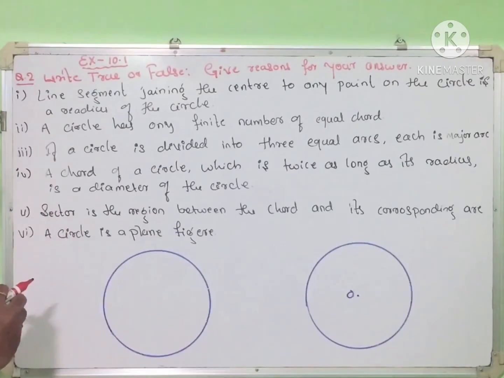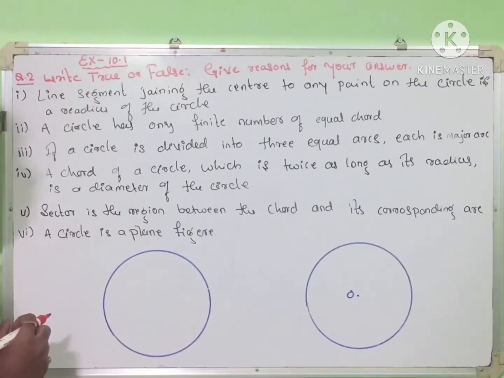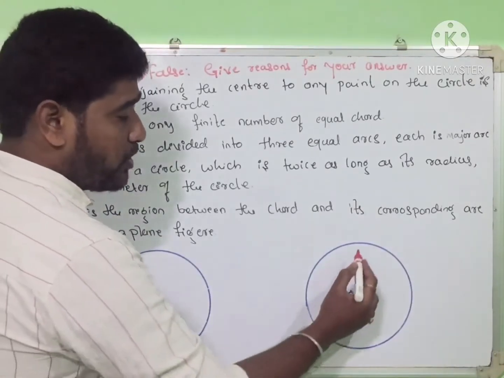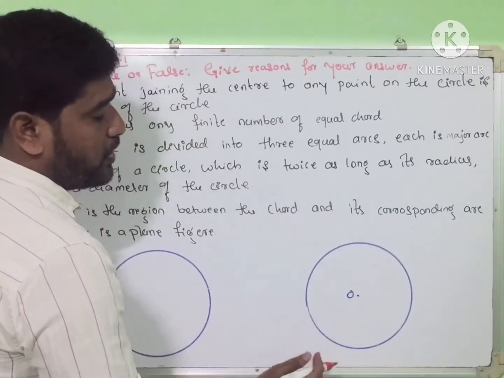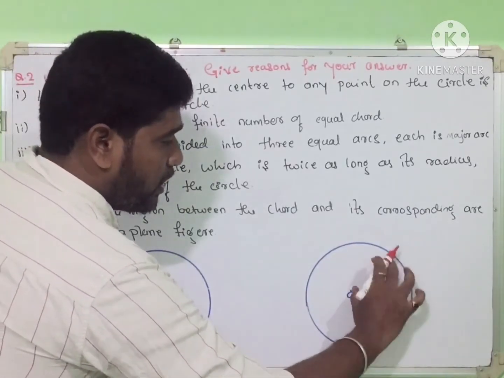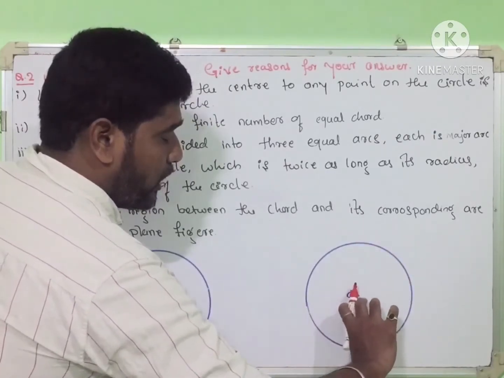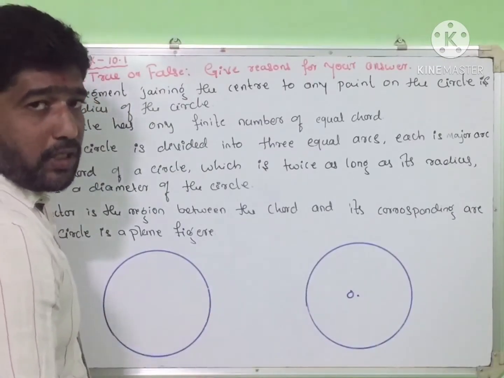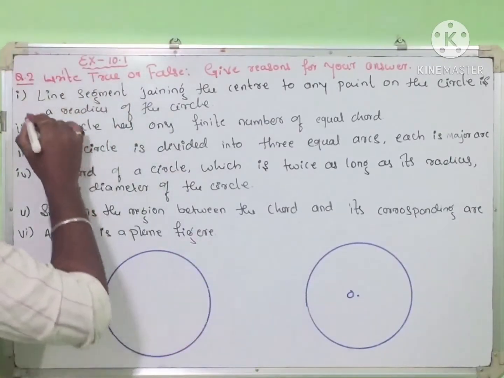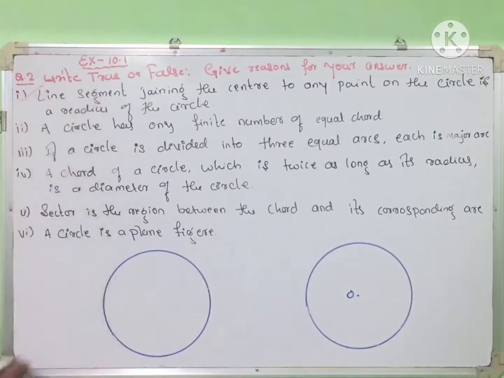So here we want to give the reason. First one: the line segment joining the center to any point on a circle is a radius of the circle. True, right? All points on a circle are at an equal distance from the center of the circle. This distance is equal in all points. This equal distance is called the radius of the circle. So that's why it is true. So first one is true, right?